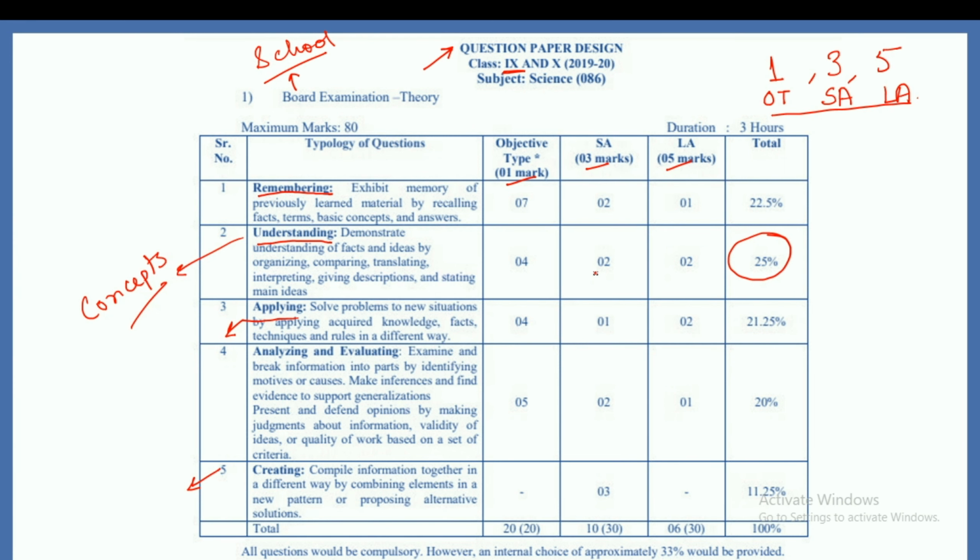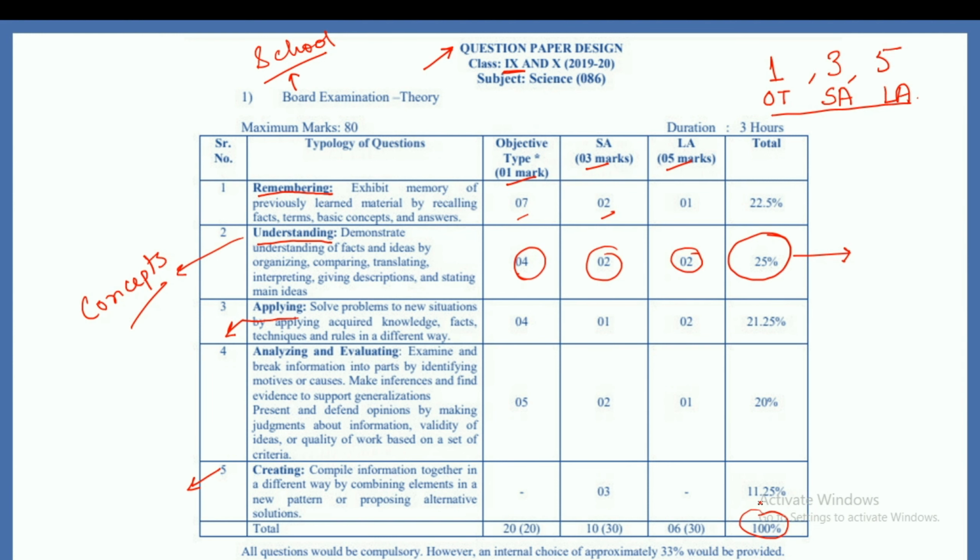So in that you will get objective questions 4, short answer questions you will get 2, and long answer questions you will get 2. So total you will get 8 questions, and that will constitute the 25% of the marks. Okay, so over here also the number of questions that will be asked from each section is given. So this makes up the total 100 questions, 100% of the questions.